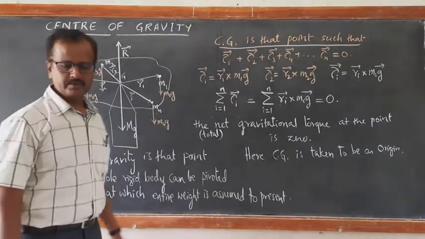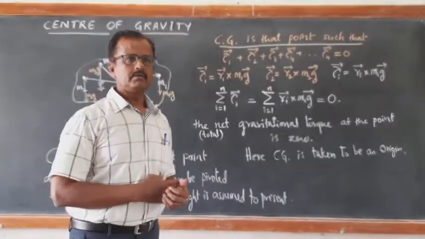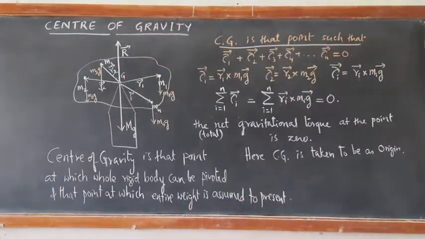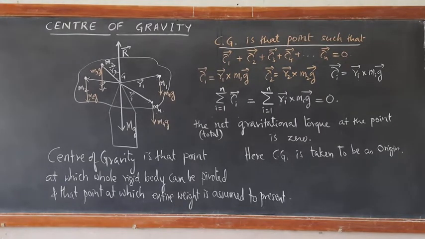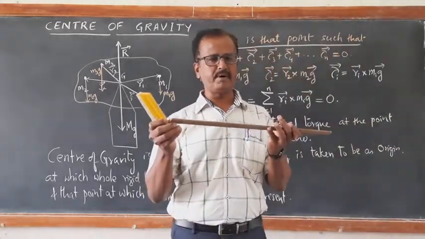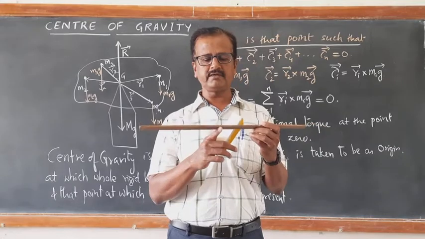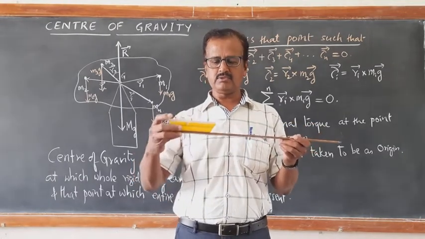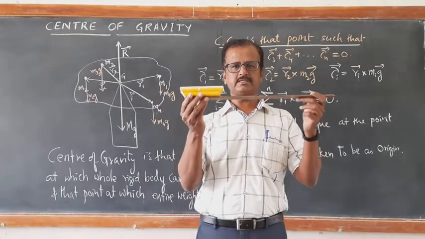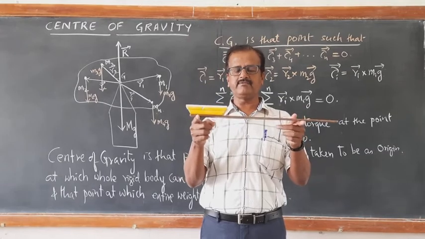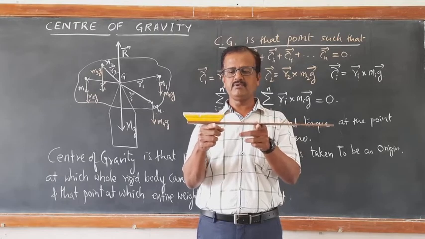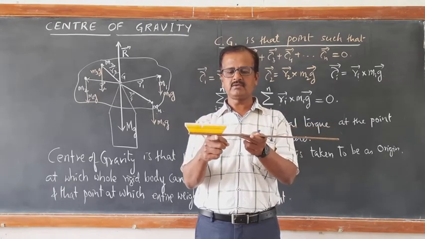Now I will show one more simple demonstration with the help of a scale. Now you see, this is a scale having a uniform mass distribution. It's very easy to find the center of gravity exactly at its center. Now suppose I am placing this duster on one end. You can see the duster is placed on one end. Then the center of gravity naturally shifts towards the heavier part. Now I am just moving my fingers close to this one.